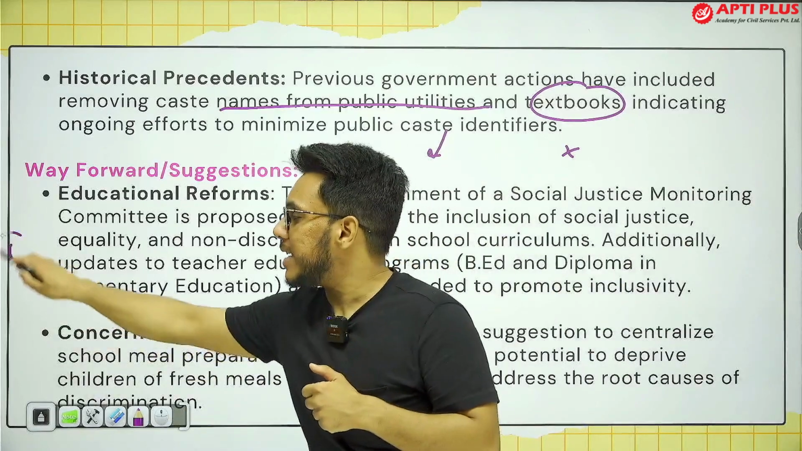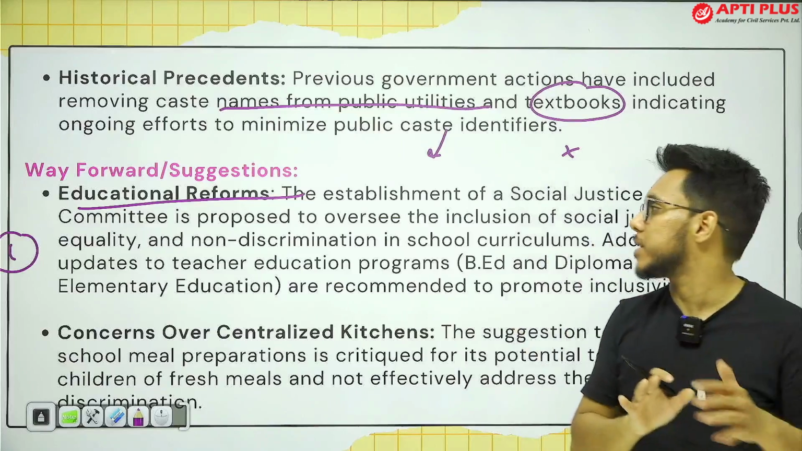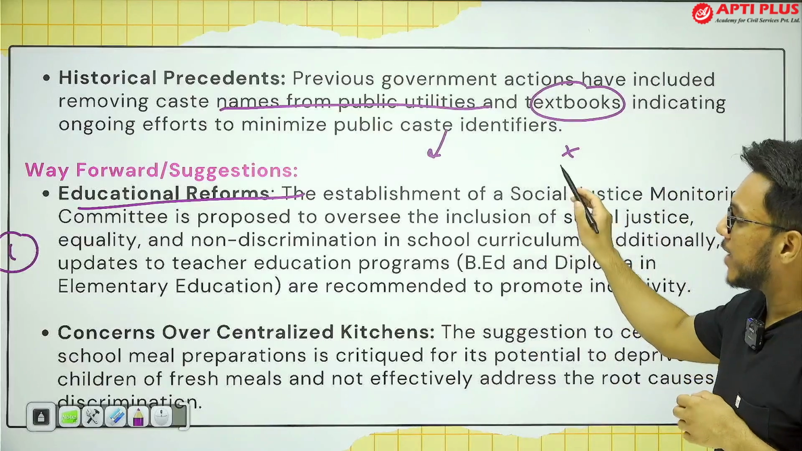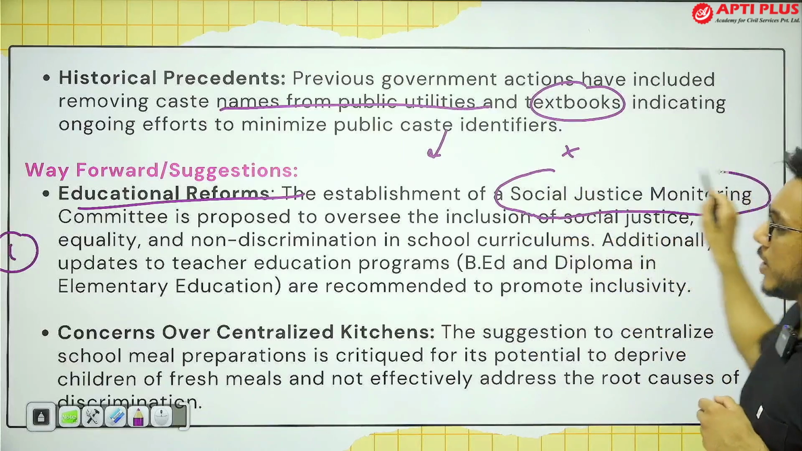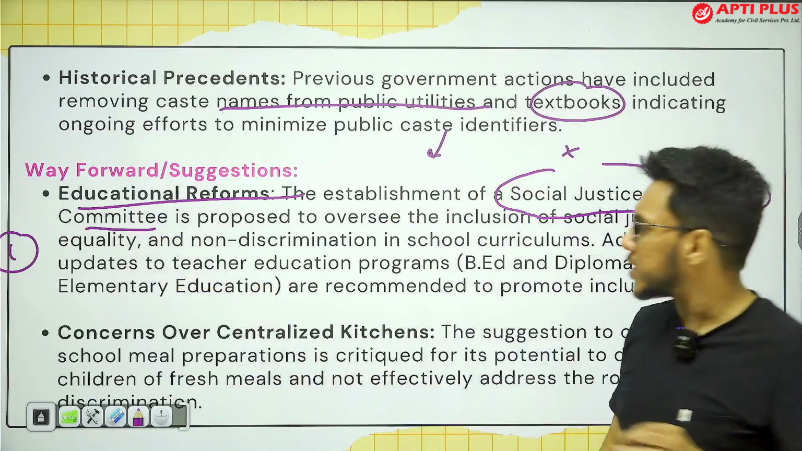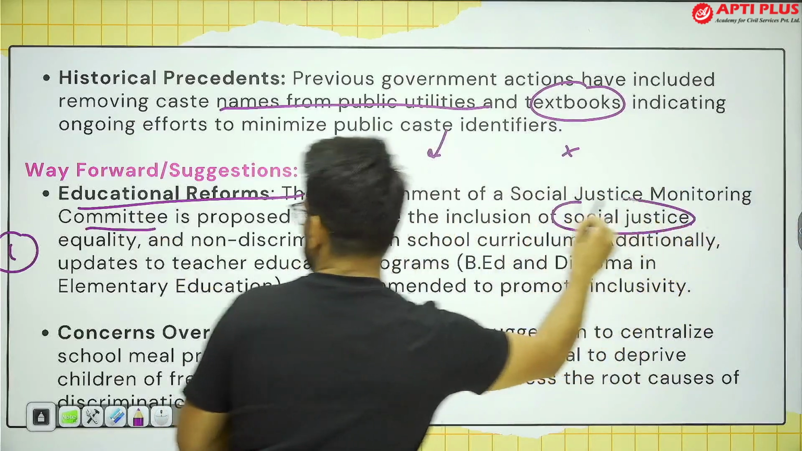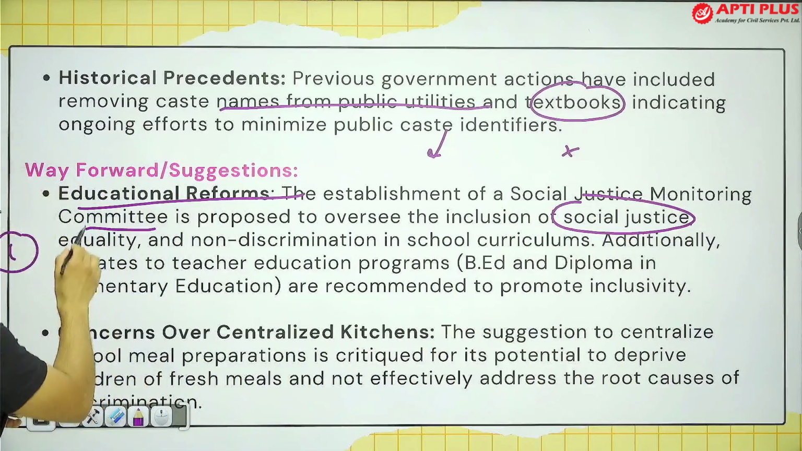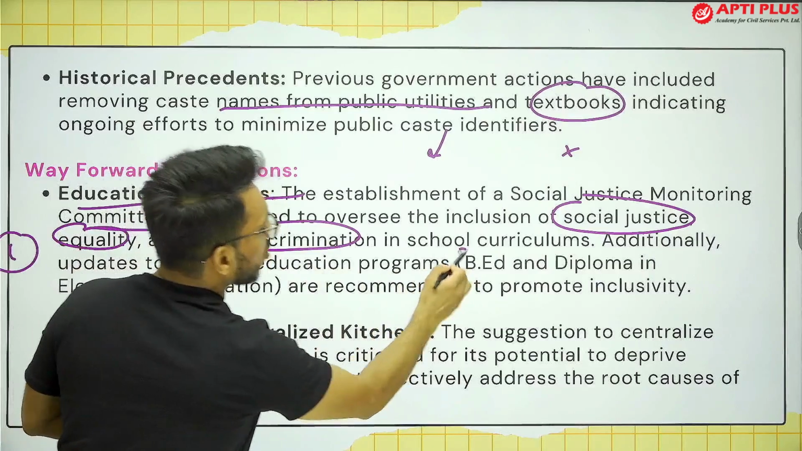Number one, there is an urgent need for educational reforms, first of all at the level of teachers. It has been provided that there should be a dedicated body by the name of the Social Justice Monitoring Committee. This Social Justice Monitoring Committee will ensure the inclusion of social justice, equality, and non-discrimination related content in the school curriculum.